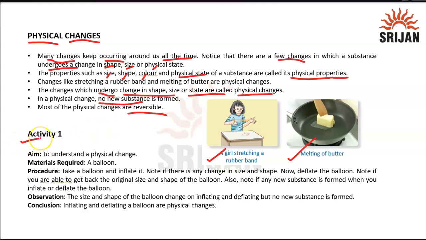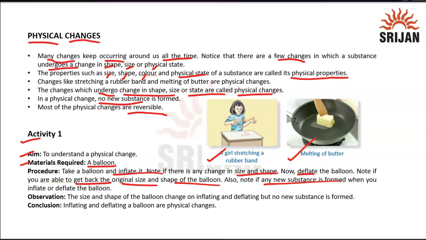Now with this activity we can show and understand a physical change. Our aim is to understand a physical change. The material that we require is a balloon. We simply take a balloon and inflate it. When you inflate it, notice if there is any change in its size and shape, because that will be your observation. Then you deflate the balloon. Inflate means filling air inside it, deflate means taking the air out. When you deflate it, see whether it gets back to its original size and shape. Also notice if any new substances are formed when you are inflating or deflating it.